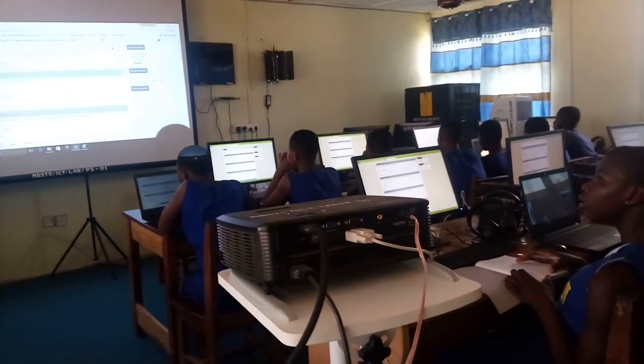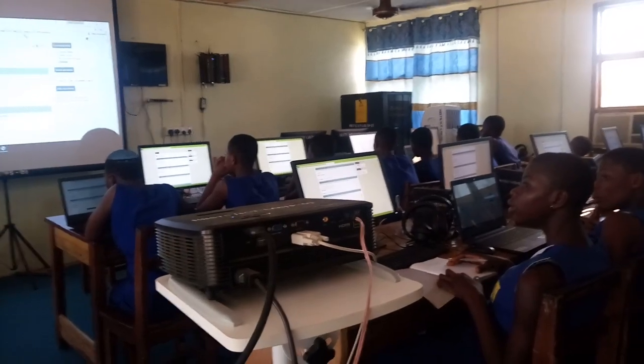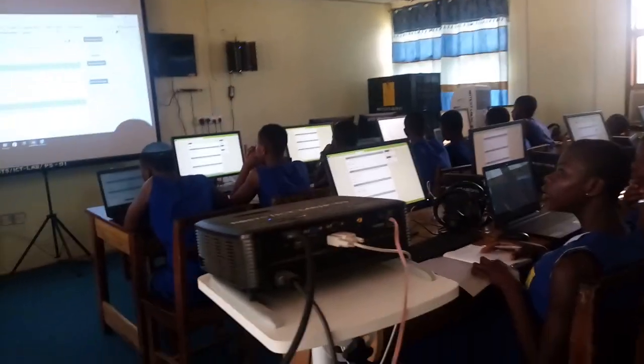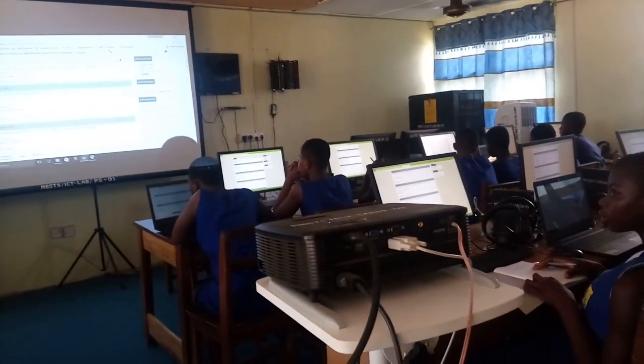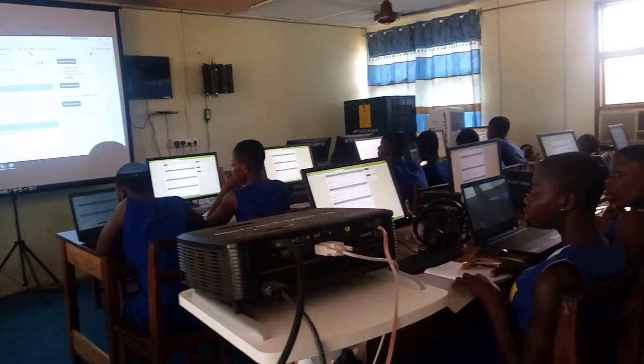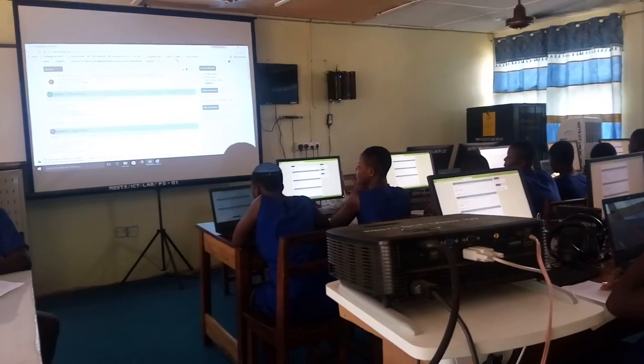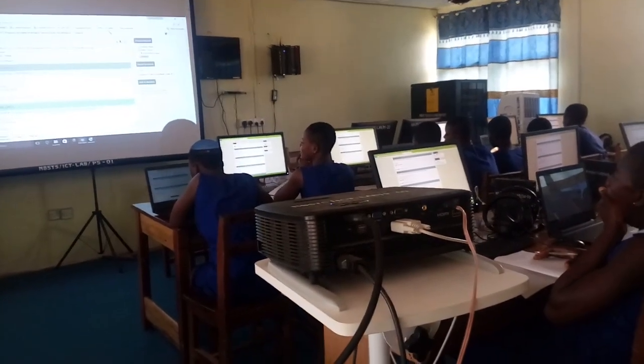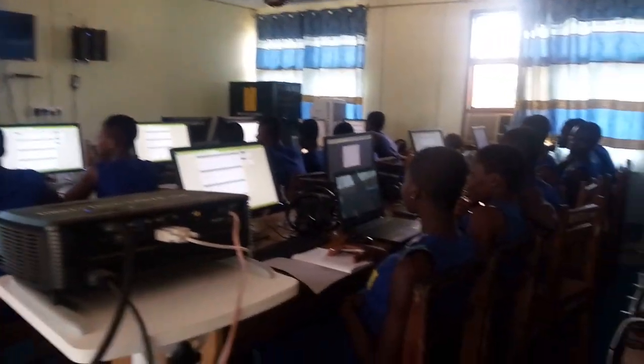So dear students, from today onward, you can start using it by using your mobile phone. Like I said earlier on, after school, you can come to use your mobile phone. But the boarders, for now, you don't have any option until they lift the ban. So for now, you don't have any option. But the masters will bring you here as